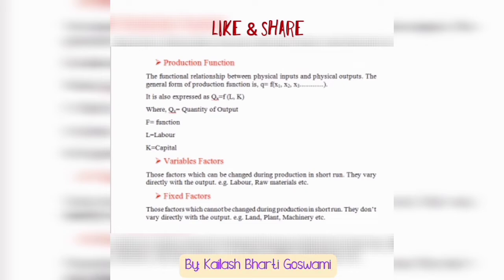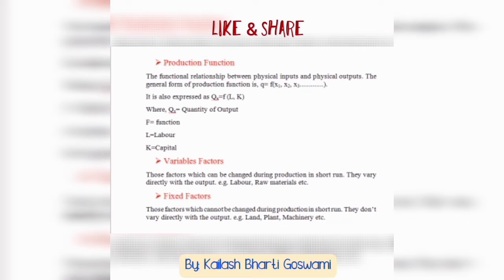The first one is production function. Production function is defined as the functional relationship between physical inputs and physical output. It is expressed as Q equals f of x1, x2, x3.